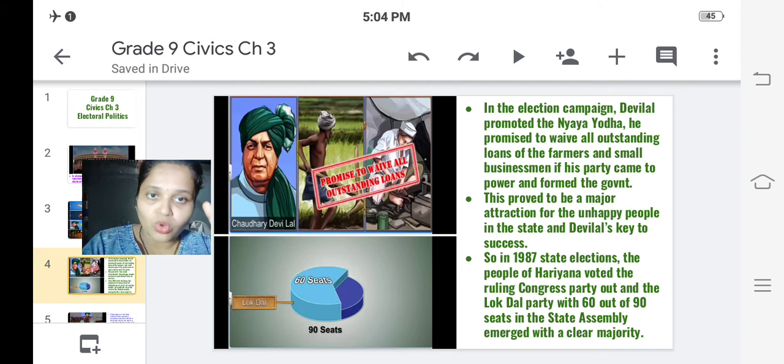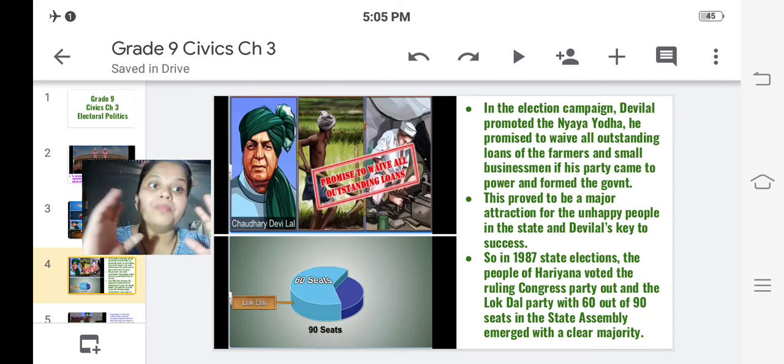Whatever extra loan or charges were put on the small farmers and small businessmen, he would remove all those charges, and he would make them free from all those loans which were given to them by the Congress party. He would make them tension free. So these kinds of promises he made to the people if his party won the election.